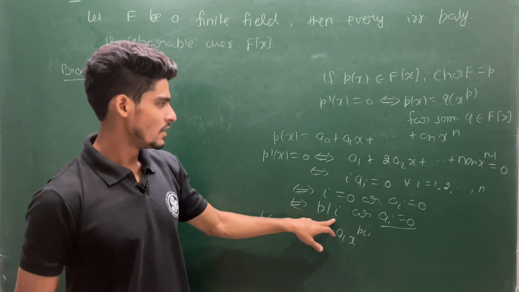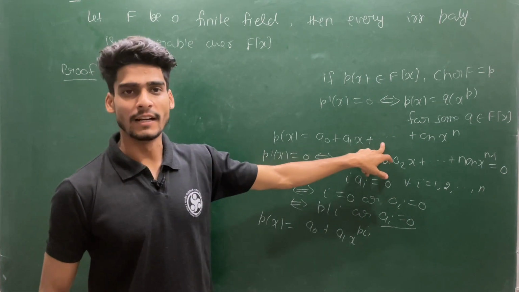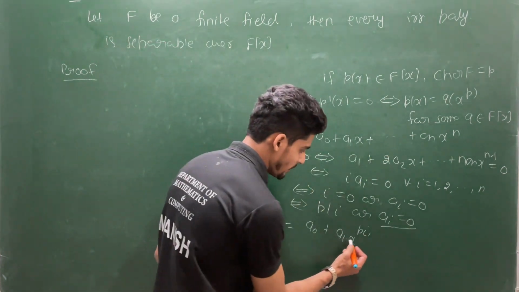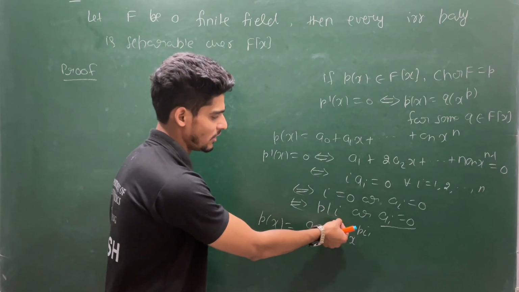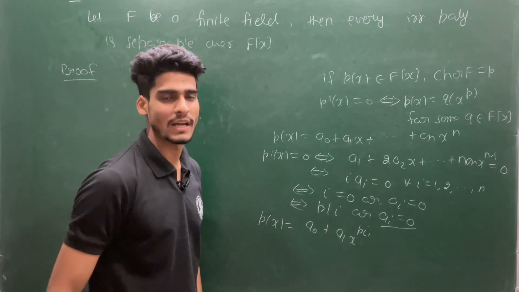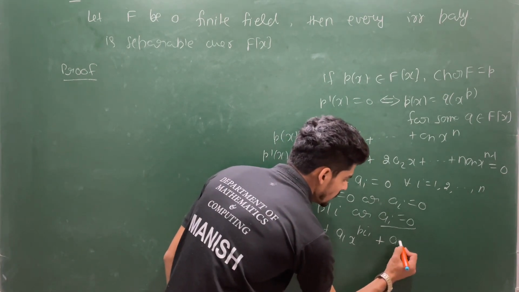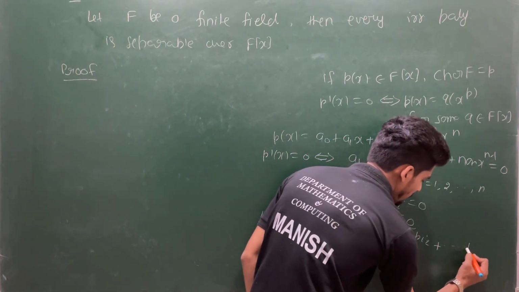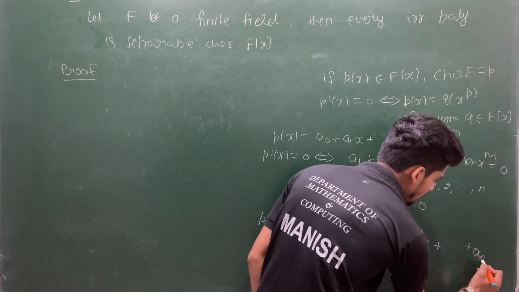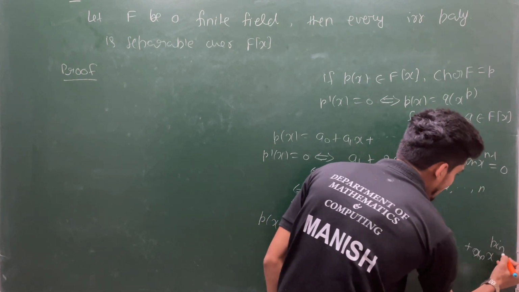So p divides the power of your indeterminate. So in a1 x power p i1, I can assume this because p divides i, that means this exponent will look like some p times i1, then a2 x power p i2, plus up to an x to the power p in.